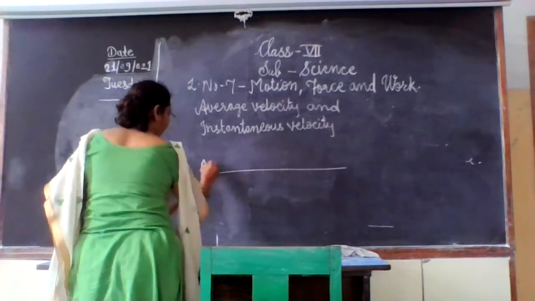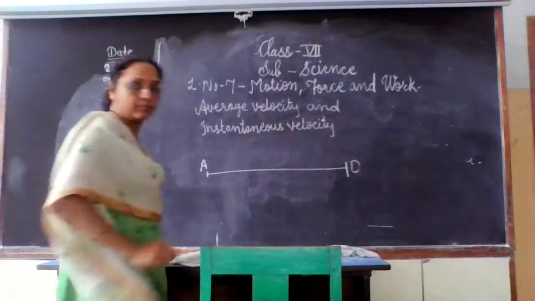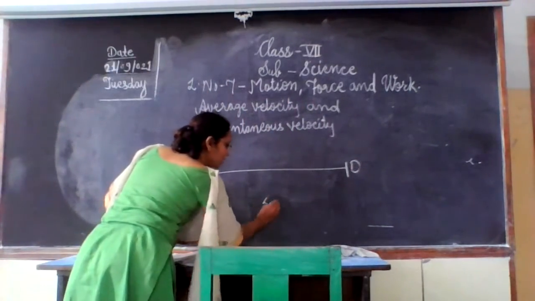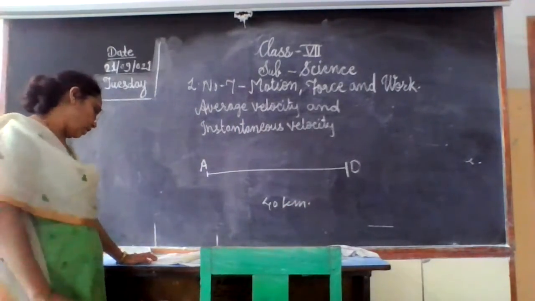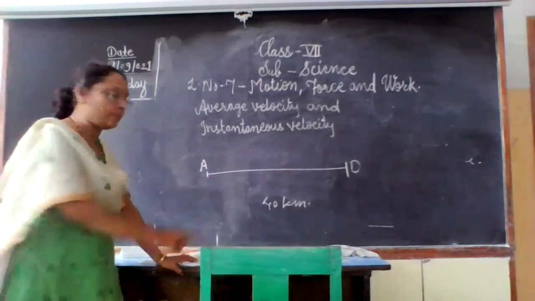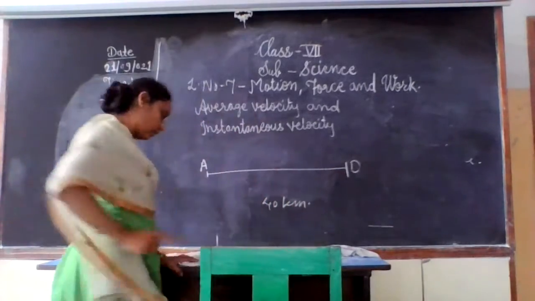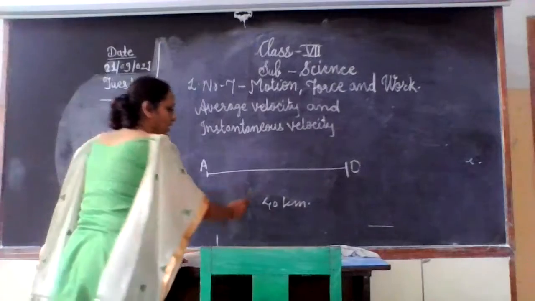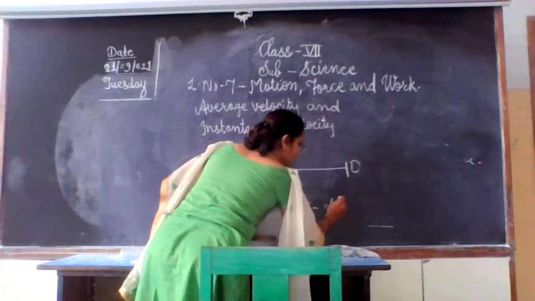Here is a truck at point A that has to reach D. So the truck is covering a distance of 40 kilometers from A to D in a straight line. So the displacement will be 40 kilometers.